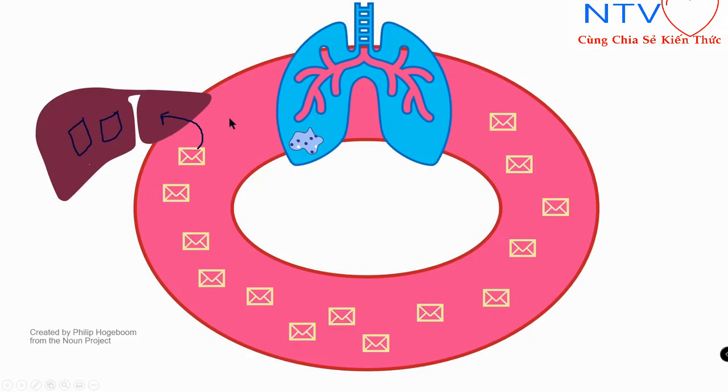Blood flow to liver will decrease, blood flow to kidney will decrease, right? So because of this immune-mediated damage and decreased blood flow, damage to these organs will also occur, right? Multi-organ failure might occur, right?